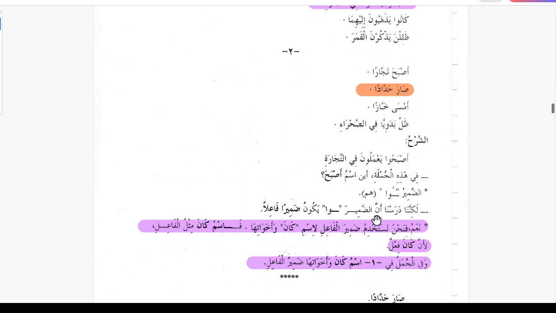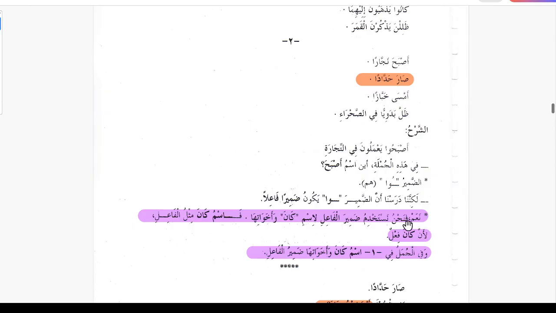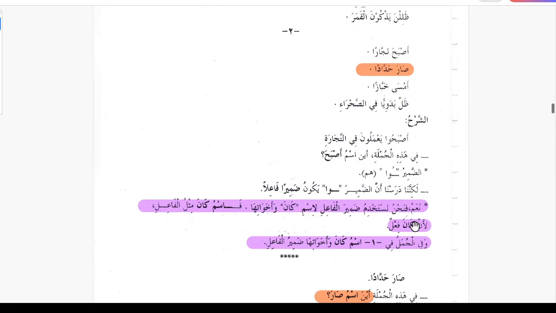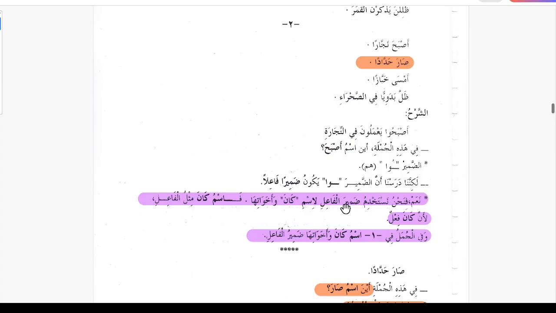Lakinna darasna anna damira waw yakunu damiran file. But we have studied that the pronoun waw becomes the pronoun for the file, it becomes a file. Naam, yes, we studied that. Yes, we have studied that, but now we use this dhamir file as ismu kana.